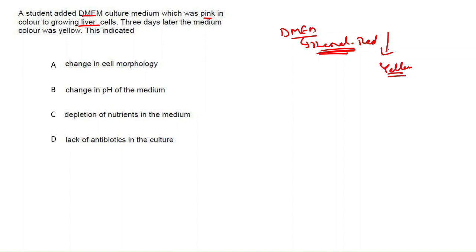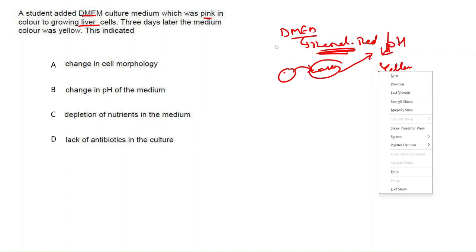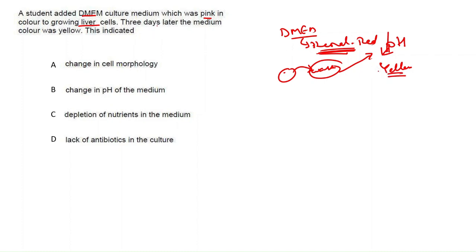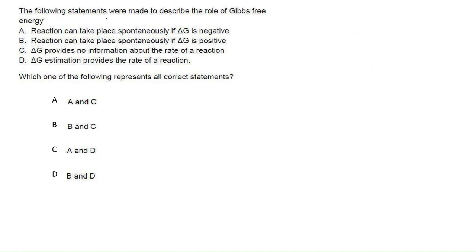How does the pH change? When you grow cells, the cell waste comes out into the medium, and the cell waste will reduce the pH. Reducing the pH changes the color of the DMEM to yellow. So three days later the medium color was yellow, which indicated a change in pH of the medium, meaning acidic pH. Then the following statements were made to describe the role of Gibbs free energy.